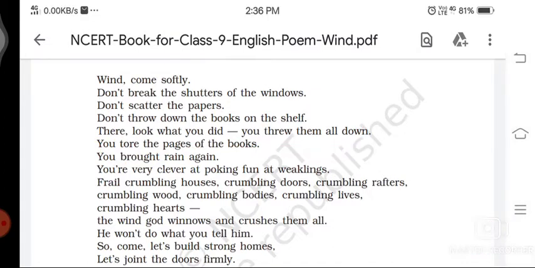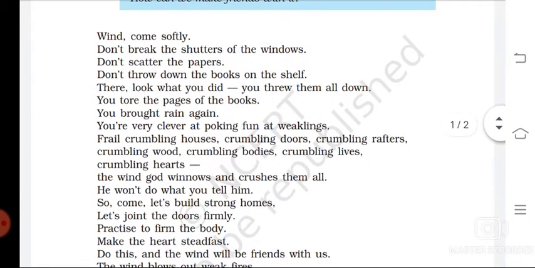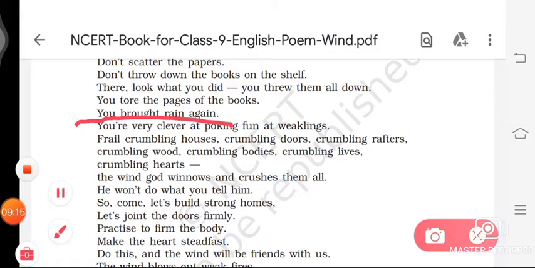Because of the wind. Third question, how does the wind bring rain? So how does the wind bring rain in this line? The wind accumulates and shakes up vapor-laden clouds to cause rain. So the wind shakes up the vapors of the water, which make the clouds, and they cause the rain.